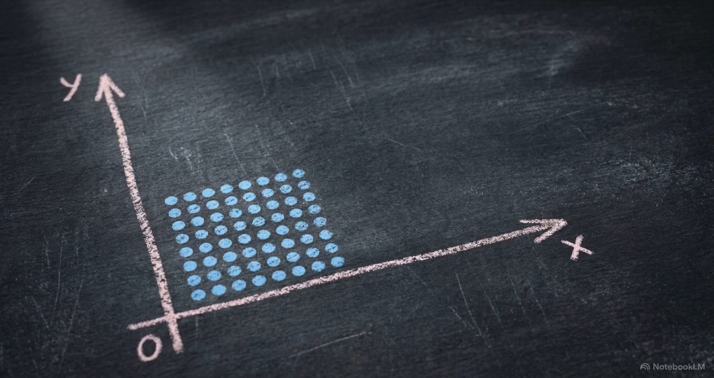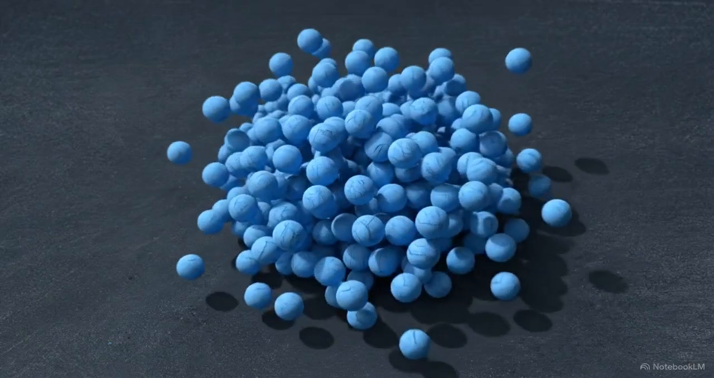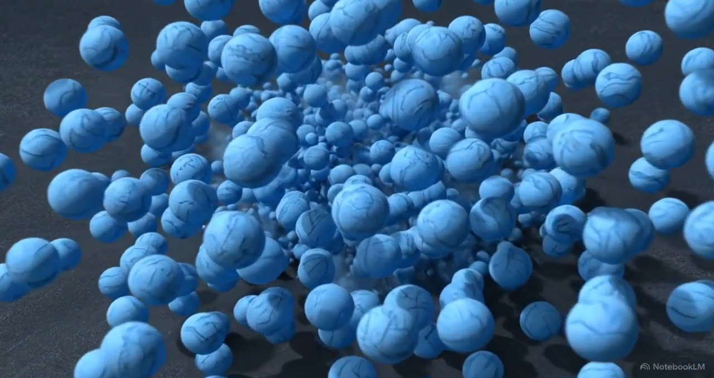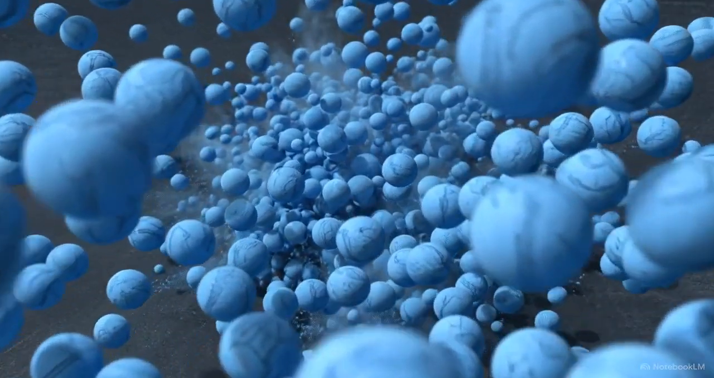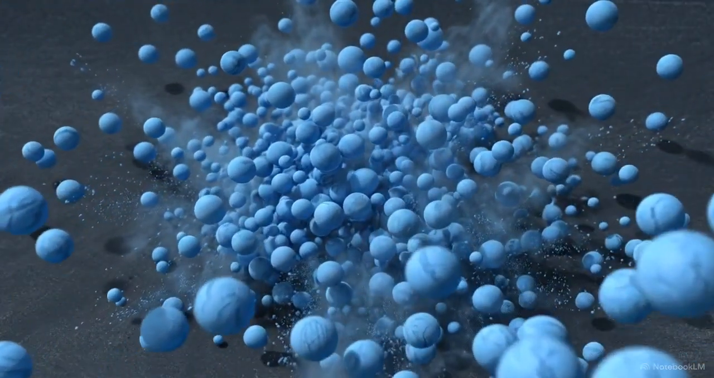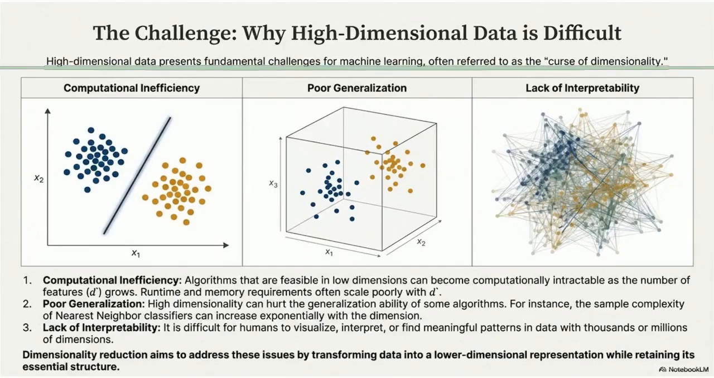When we add features to a dataset, we expand the geometric space our algorithms must search. Multiply those dimensions into the hundreds or thousands, and standard machine learning models fail to process the density. This creates what practitioners call the Curse of Dimensionality. It results in 3 distinct failures: computational inefficiency, poor generalization, and a lack of interpretability.